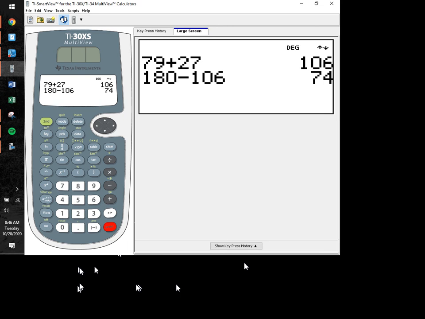That obviously works, but I'd really like for you guys to start doing this in a different way that is actually faster to do, and it's this. Start with the total, which you know is 180 degrees. And then from there, subtract the two angles that are known. So minus 79 and then minus 27. And now, in one step, you can get that same answer of 74 as opposed to having to do it twice, in a lot fewer keystrokes. That's the way I would advise that you do that.